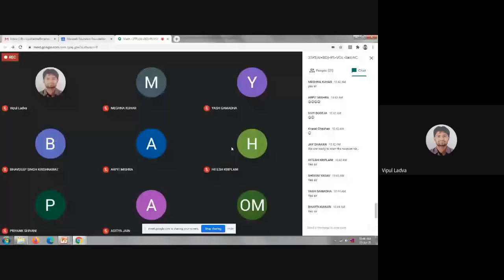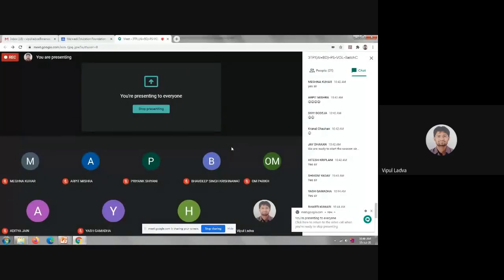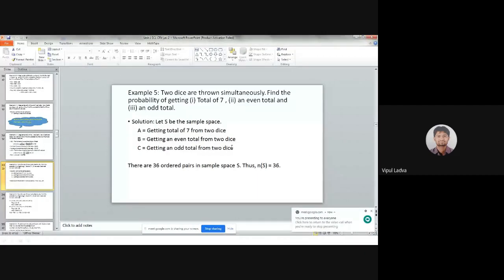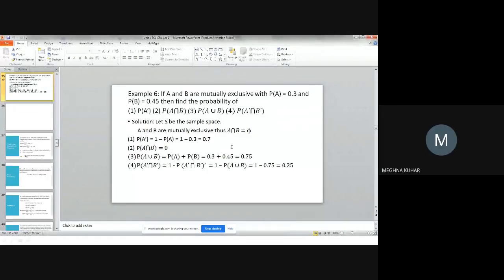Now my screen is visible to all of you. Had we gone through this question, example 5: two dice are thrown simultaneously, find the probability of getting a total of 7, an even total and an odd total? Had we discussed this? Yes, sir. Good. Then after that, example number 6, we had probably done that as well, Meghna. Yes, sir. Good.